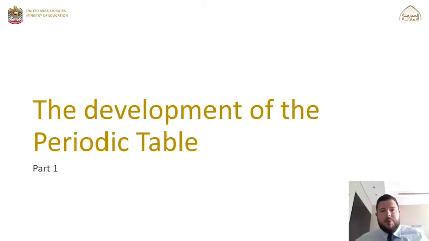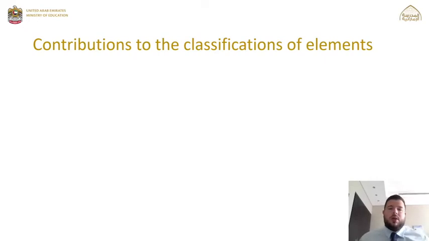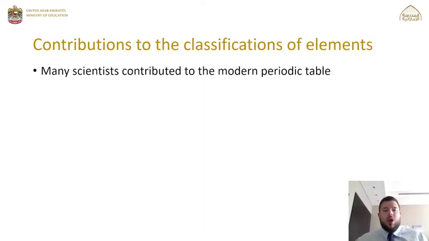The development of the periodic table, part 1. So contributions to the classifications of elements. What we're going to look at here are the contributions that different scientists made in terms of discussing elements and placing them on a periodic table. So many scientists contributed to this periodic table, but we're going to look at 4 in particular.